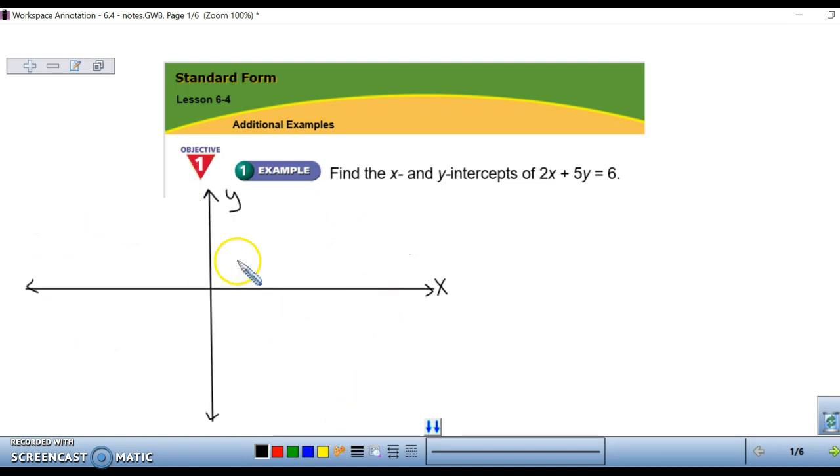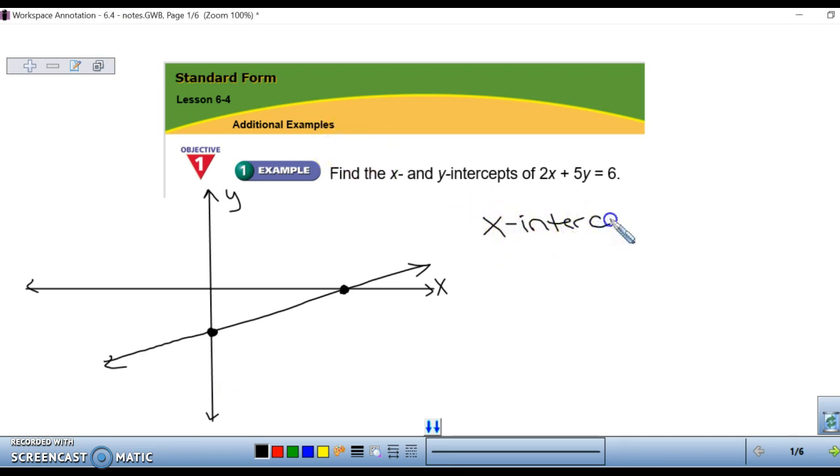So recall your coordinate graph. This horizontal line is your x-axis, and your vertical line is your y-axis. When they're talking about the x-intercept, that is when your graph crosses the x-axis. So right here would be your x-intercept. For the y-intercept, it is when your graph crosses the y-axis. We're going to talk about how to find these points by using not the graph, but the equation.